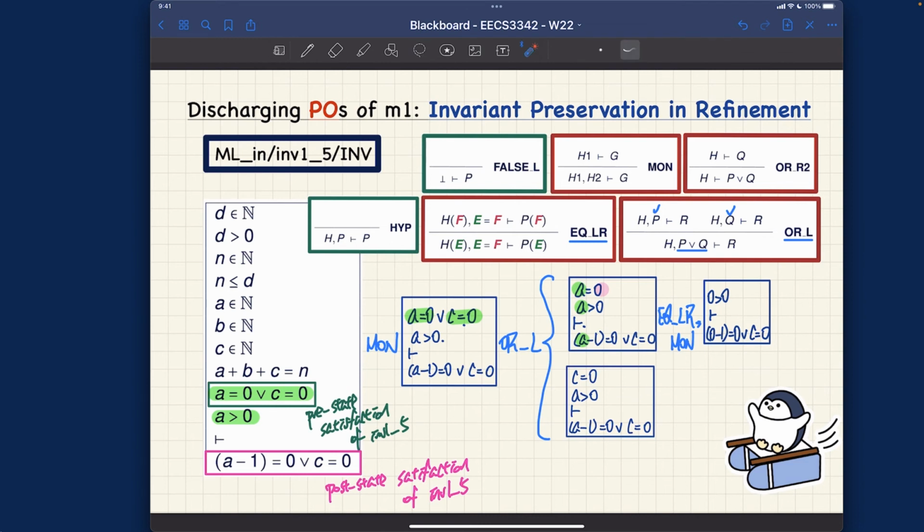We definitely just want to simplify this to be false, really, but we can simplify this at the same time, right? So we're going to say by the simple arithmetic rule, we'll get this part over here. This part here, that's what we want to simplify. This one here as well. And this part here will just be false. Entails minus 1 equals 0, or C equals 0, right? And let's just make it smaller. I think we just need one more application to finish that.